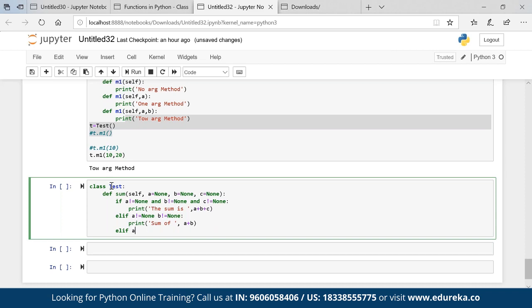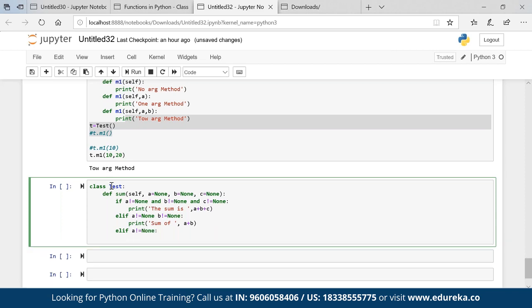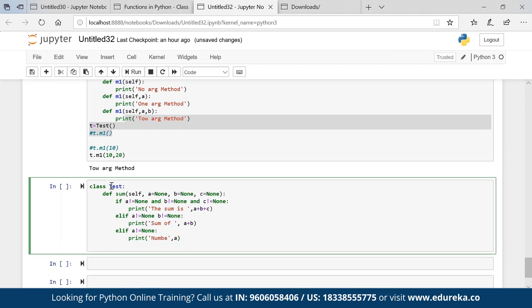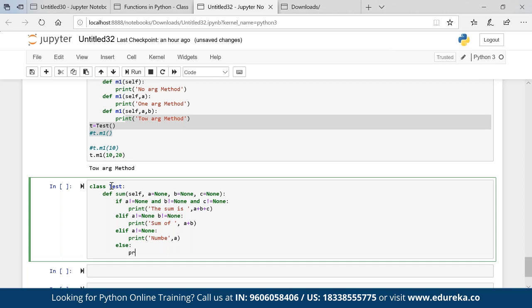If a is not equal to none, print number a. Else print at least pass one argument.